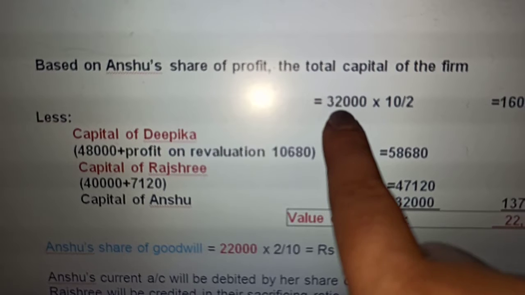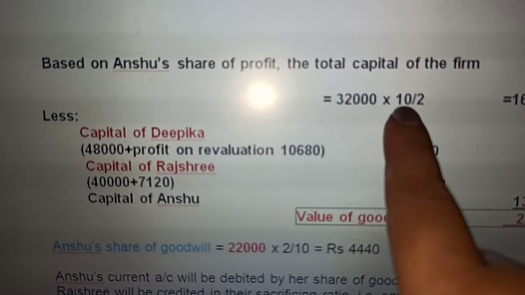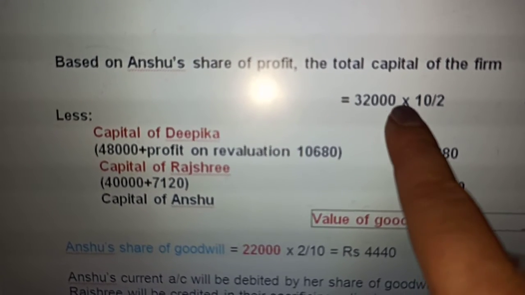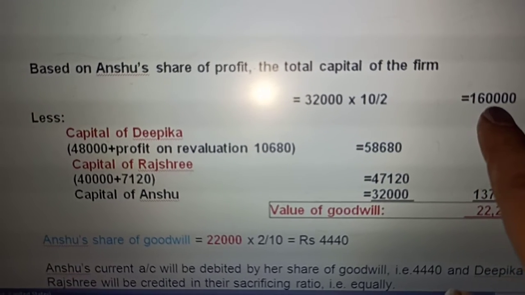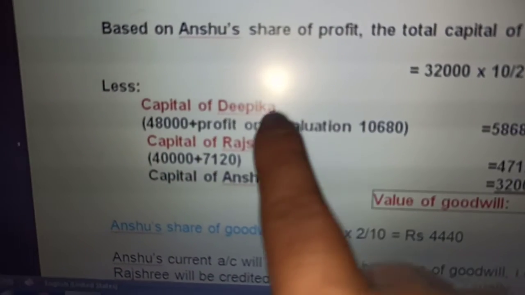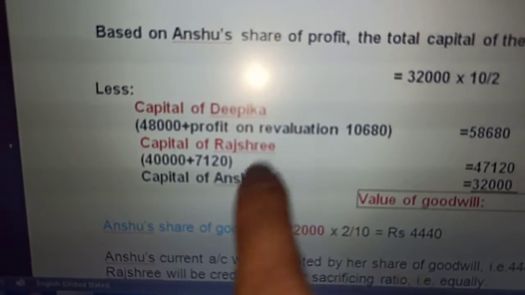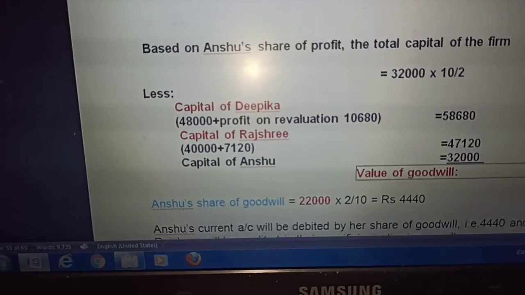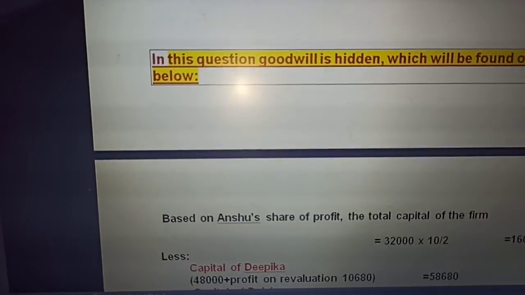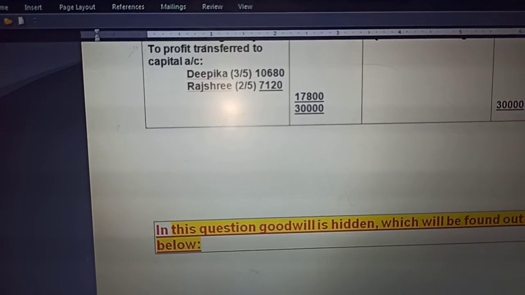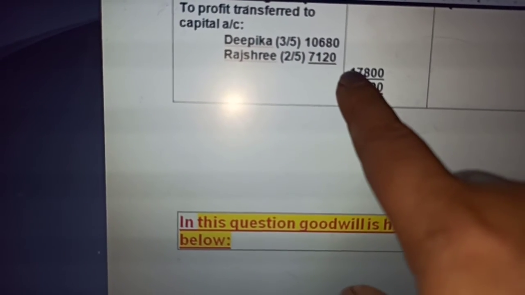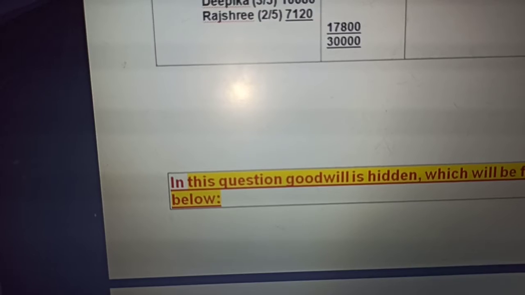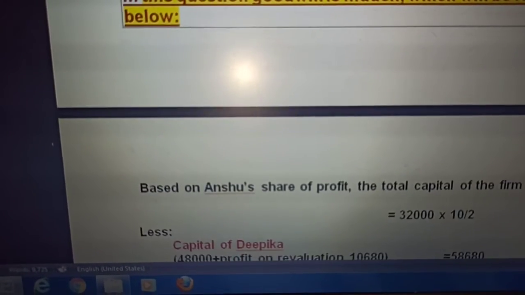32,000, this is Anshu's capital. Anshu has come in for 2/10 share. So according to his share, 32,000 into 10/2, the full firm's capital should be 1,60,000. What is the capital of Deepika? 48,000 as given, plus the profit on revaluation. We've just found out the profit on revaluation between Rajshri and Deepika, 10,680 and 7,120. So this profit will be added to their capitals to find out the goodwill.